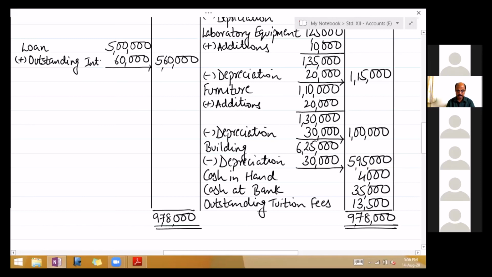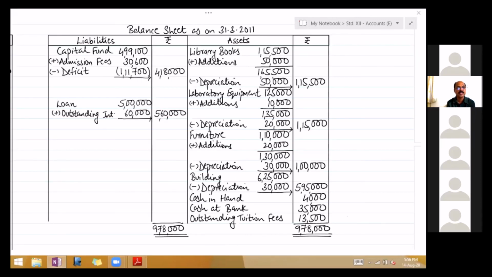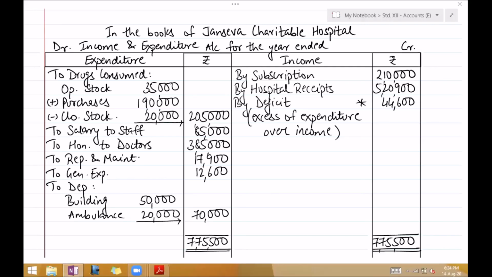Take up problem number 16 and straight away start doing it. I won't even read it for you. You all read the problem, mark the adjustments, draw the format and start doing. Come on. So students, see the solution and ask me your doubt difficulties. Are you looking at the solution? The moment you have a different solution, ask me questions.